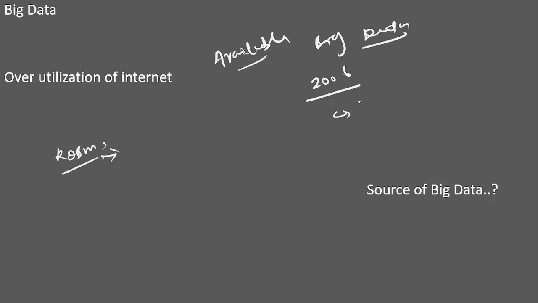So after 2006, what should we do with this big data? Then the Hadoop comes into the picture. Hadoop is one engine which comes in the picture to process the big data. But this Hadoop was using some map and reduce kind of processing. Okay, let me write it correctly.